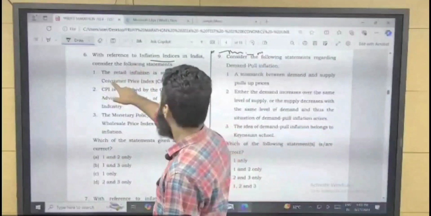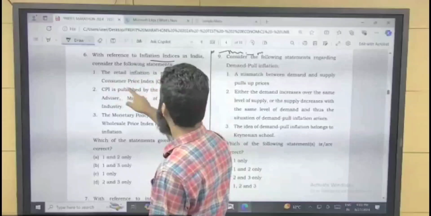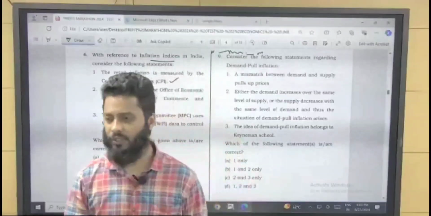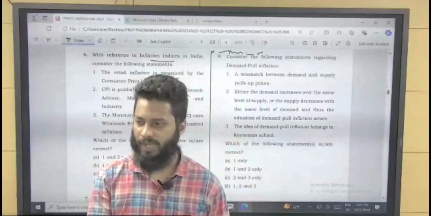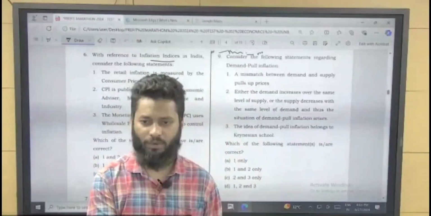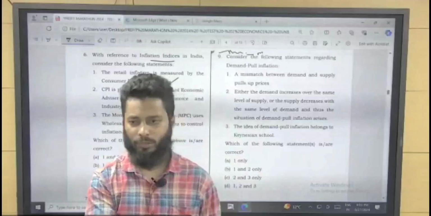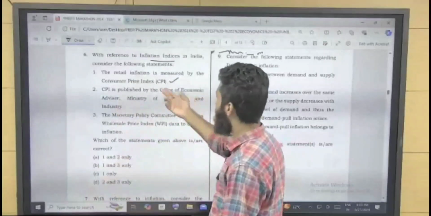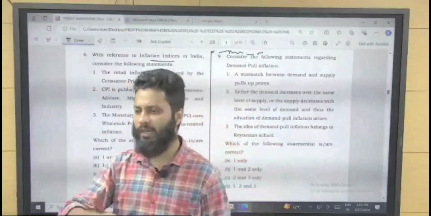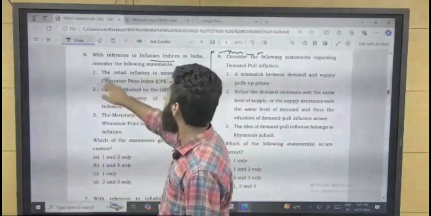Now comes to CPI. The retail inflation is measured by the consumer price index. True. Just now we have seen, as a consumer, if I am buying something in less number of items or less number of commodities, like one pen, two notebooks, then it is retail price, or the inflation in the retail market is reflected by consumer price index.